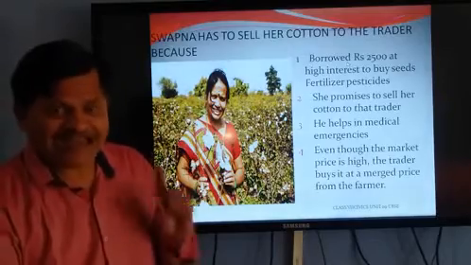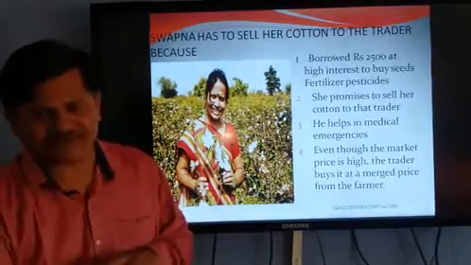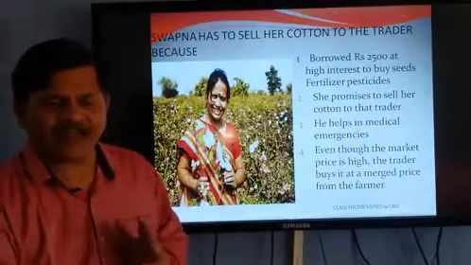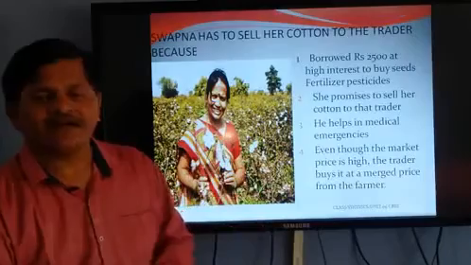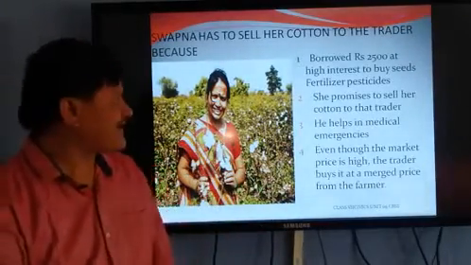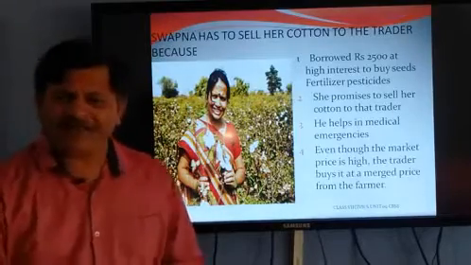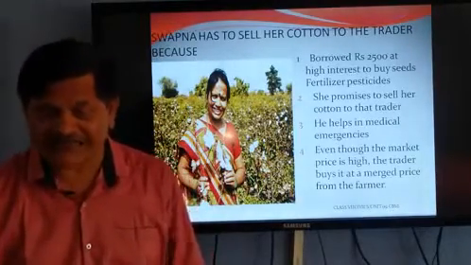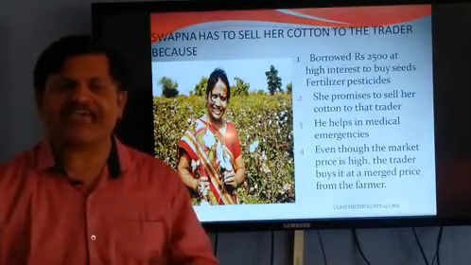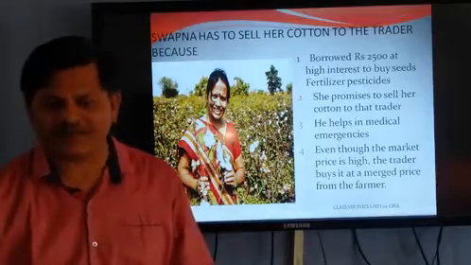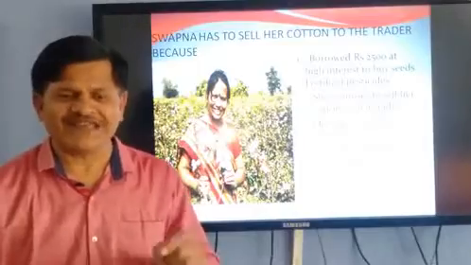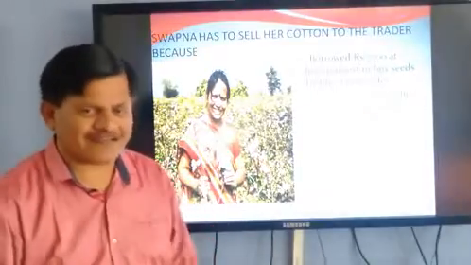At that time, she promises the trader that whenever the crop grows, she will sell her product to that trader only. Whenever a farmer requires medical help, that trader helps them, and for that purpose also they have to sell their product to that particular trader.